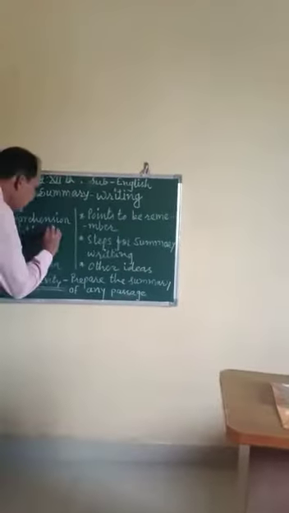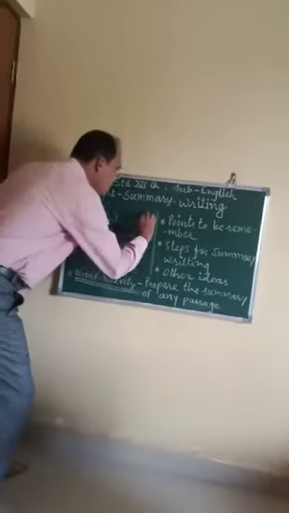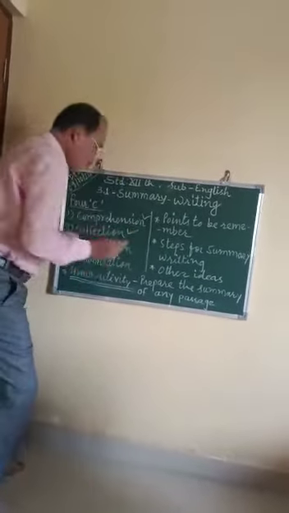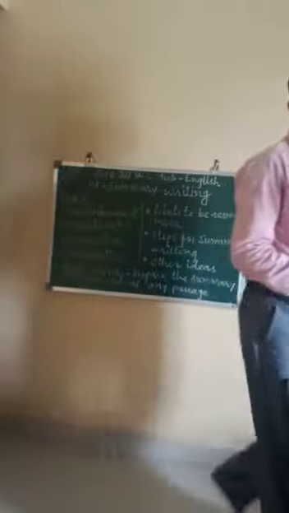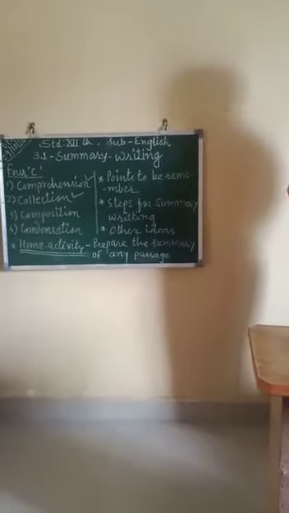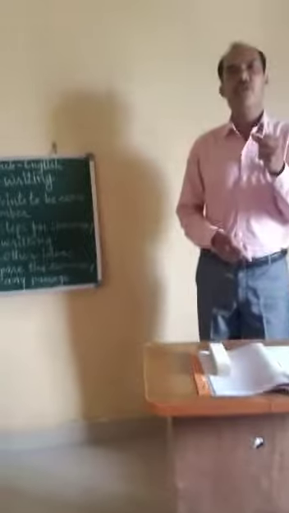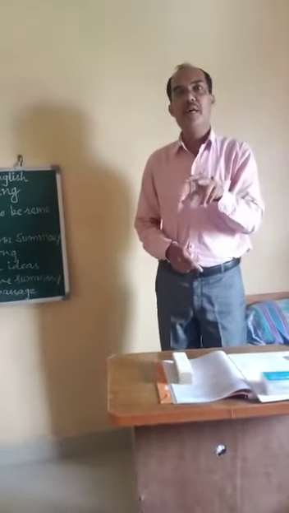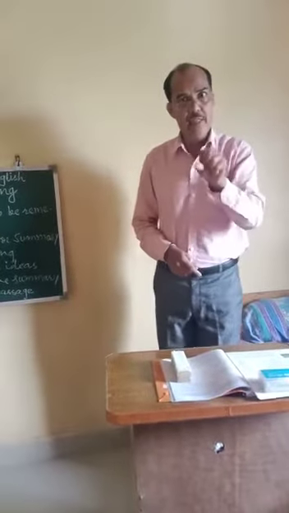Then the next point is collection. So collect some important views of the writers from the passage, important sentences from the writers, central ideas of the passage that have been presented. So that is most important to collect in your mind.